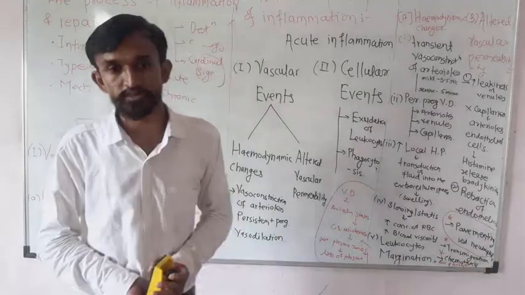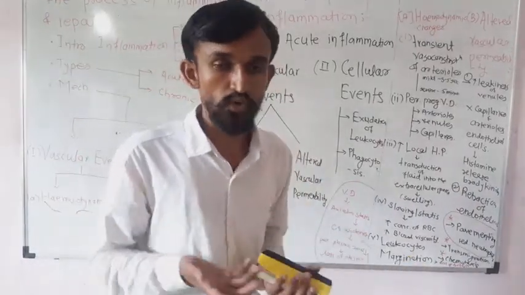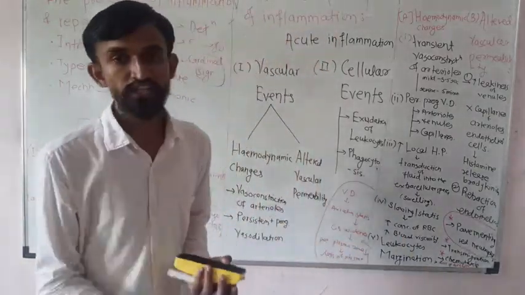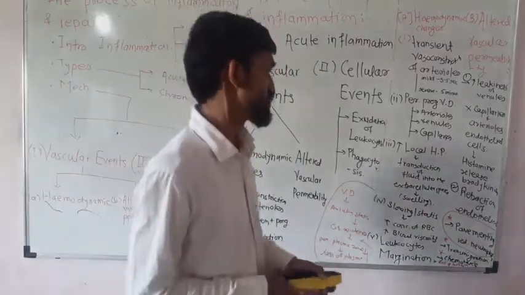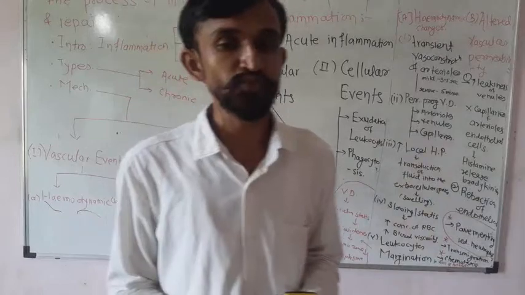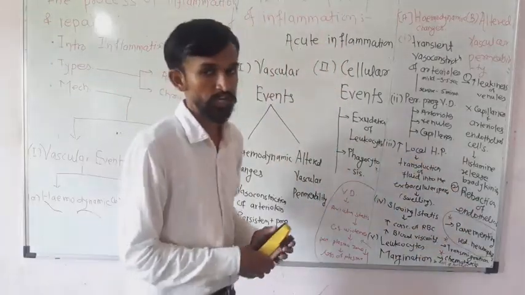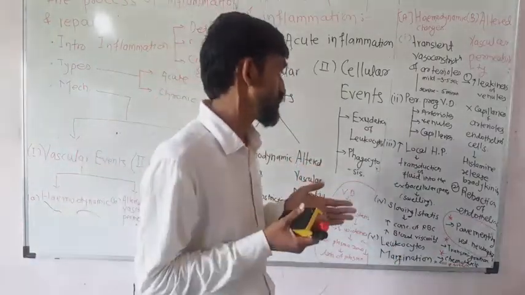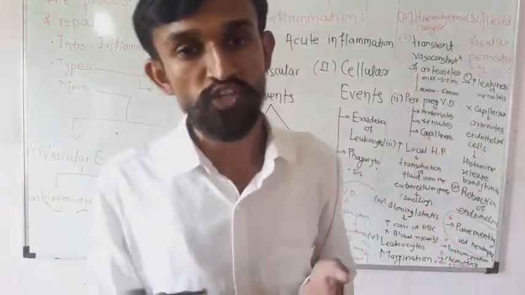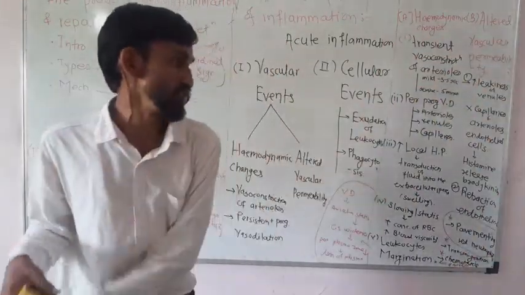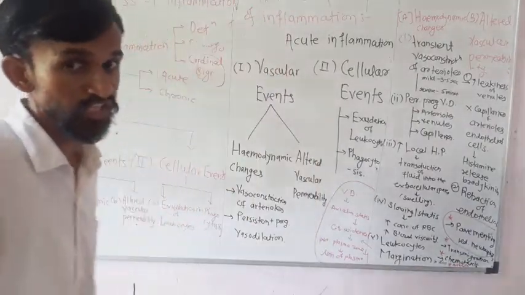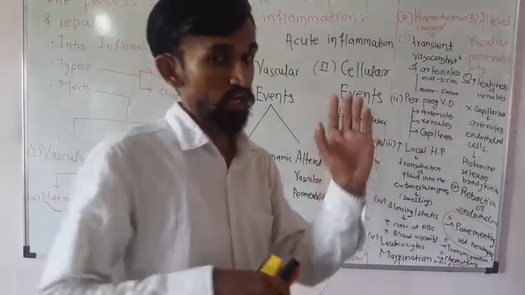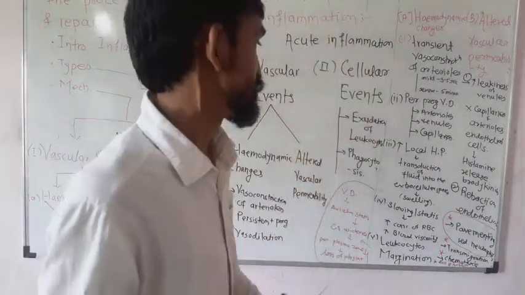Increase in local hydrostatic pressure. Local hydrostatic pressure is increased. Why? If there is an accumulation of fluids, this results in the increase in hydrostatic pressure and the transition of fluid into the extracellular spaces, that is swelling. If fluid enters, what happens? Swelling takes place. The reason is the extracellular spaces get filled with the transition of fluid, and this is the reason for that swelling, which is the cardinal sign of inflammation we have studied.